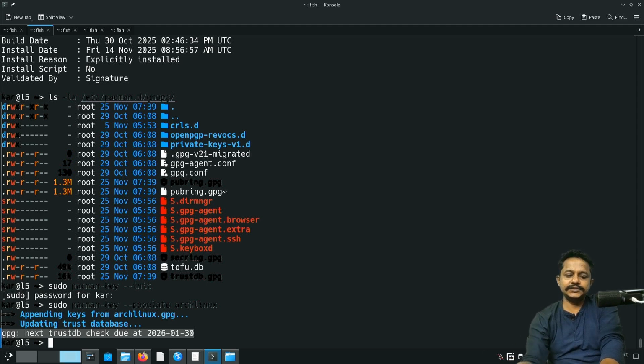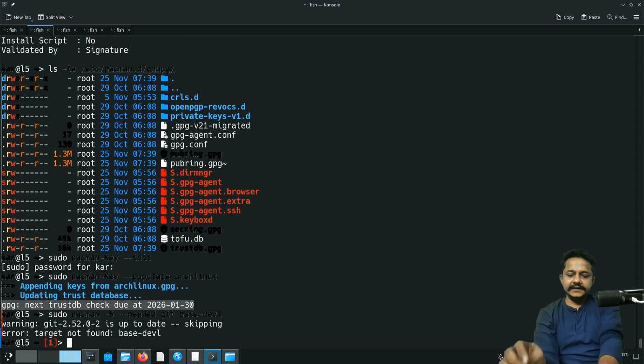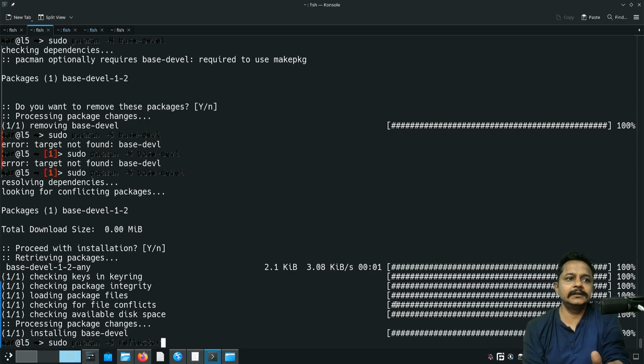To use any of those tools, first I need base-devel. Let me install it first. Right now base-devel is not available. I'll have to make some changes on the repository itself. It will take some time and tinkering. Let's continue installing YAY or PARU.